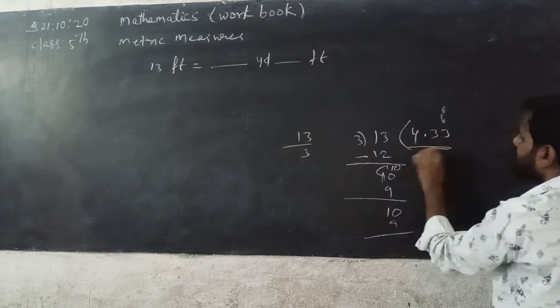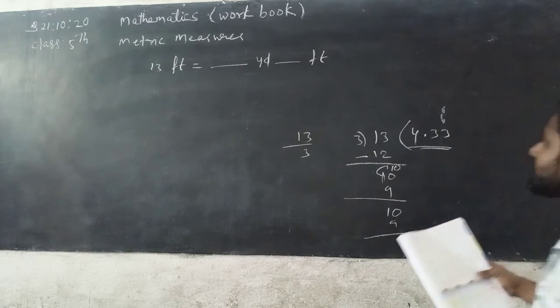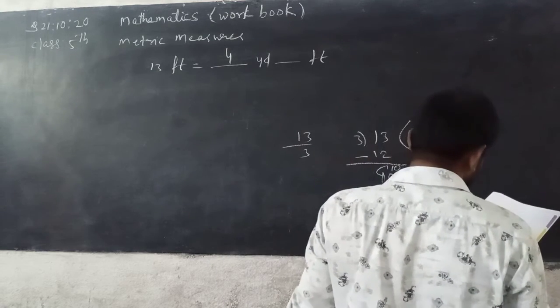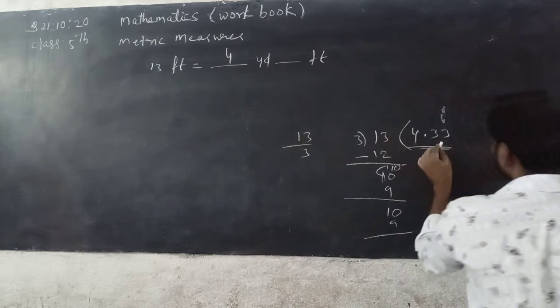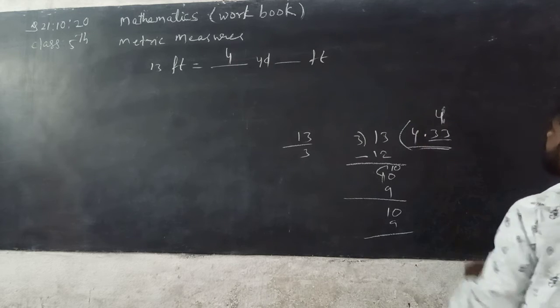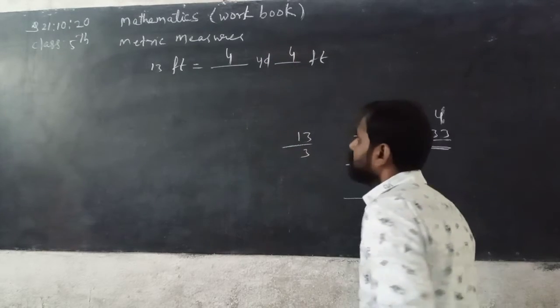So 4.333, 4.333 means here 4 yards. 333 means 3 is repeated. Approximately you can write 4. So approximately 4 yards.